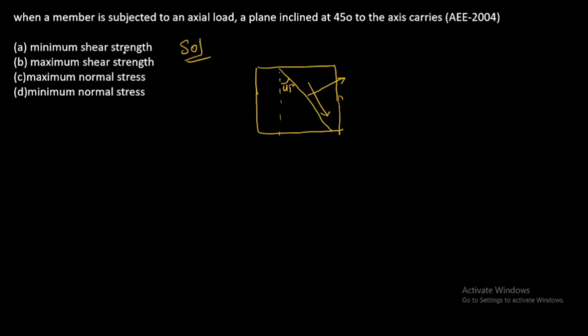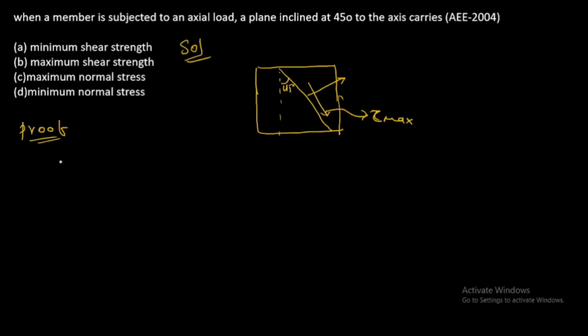Option A, minimum shear strength, maximum shear strength, maximum normal stress or minimum normal stress. Whenever the plane is at 45 degree, it carries maximum shear stress. So let's prove how it will be.